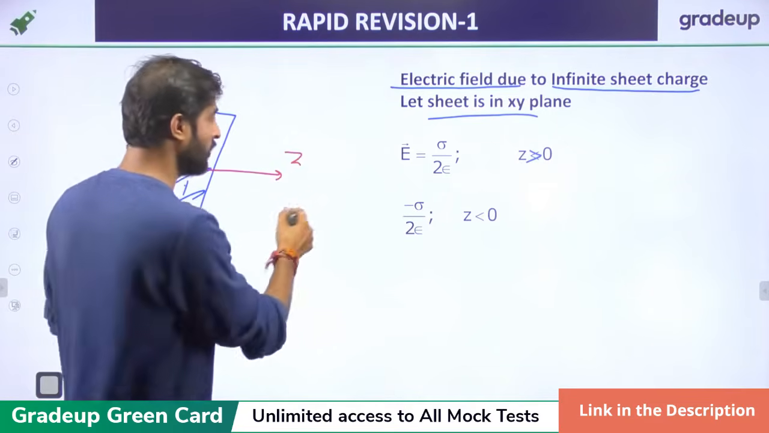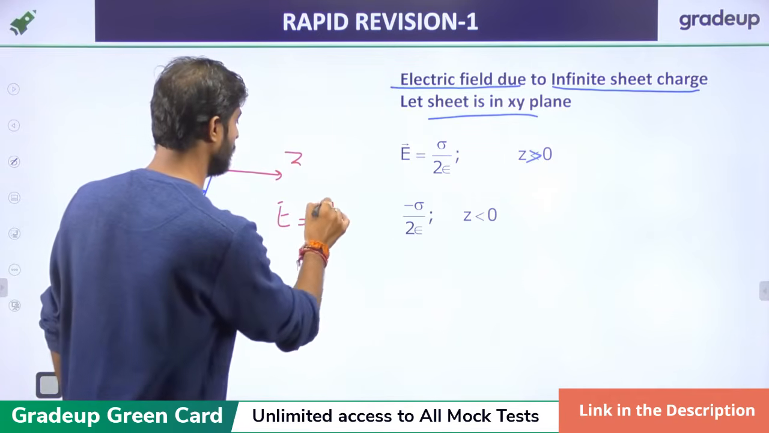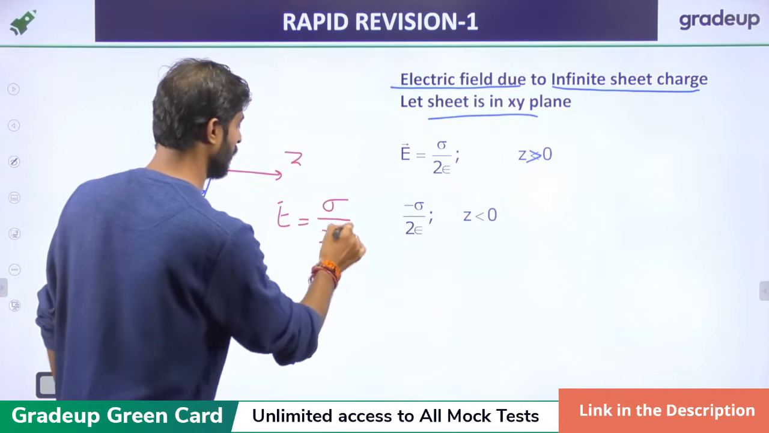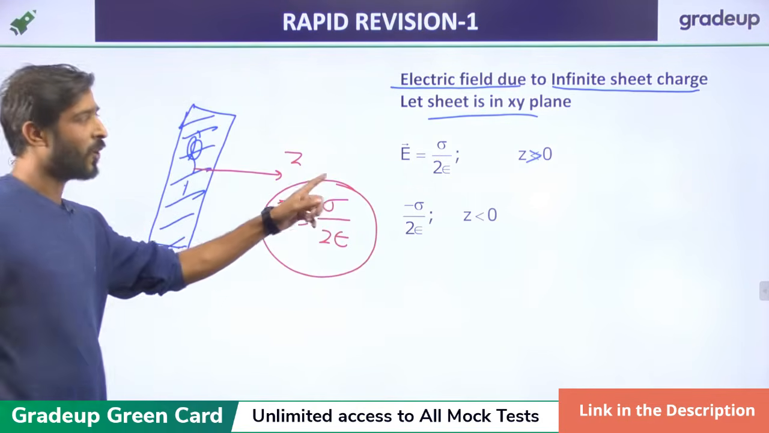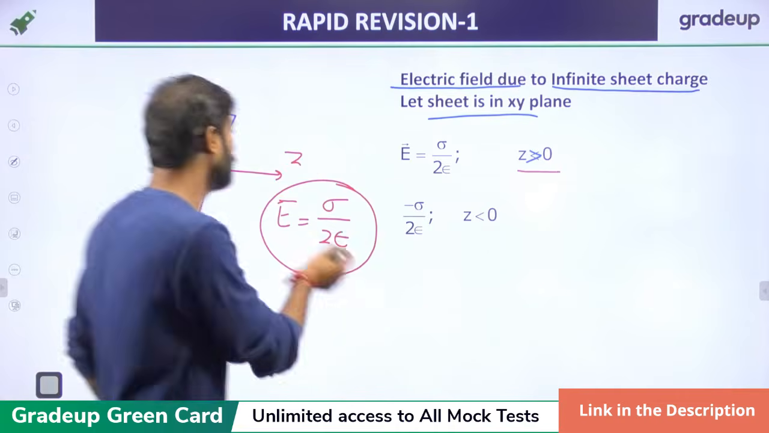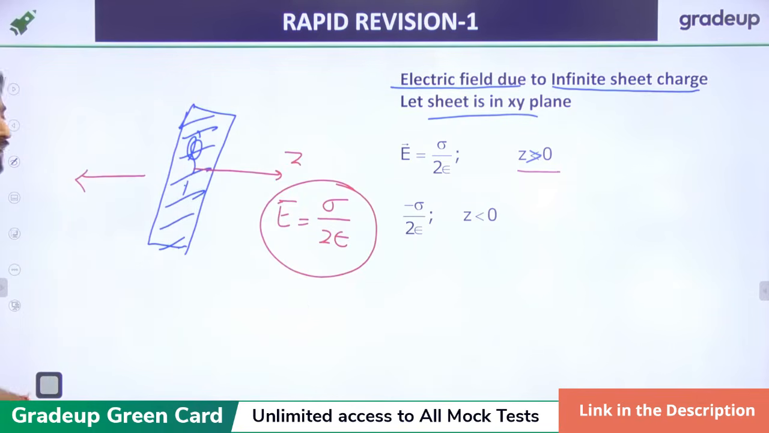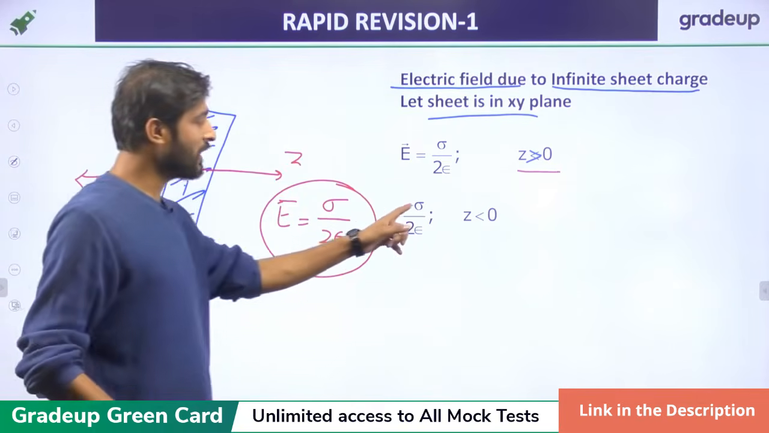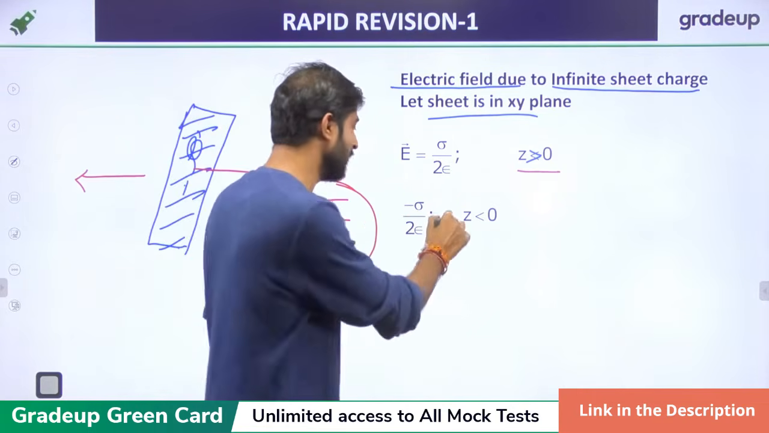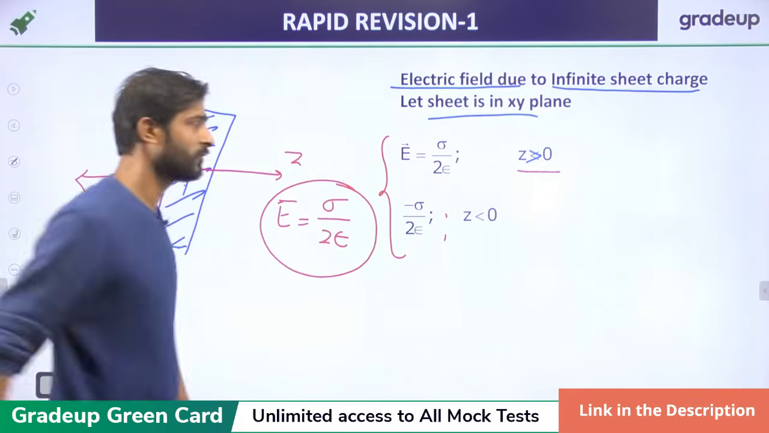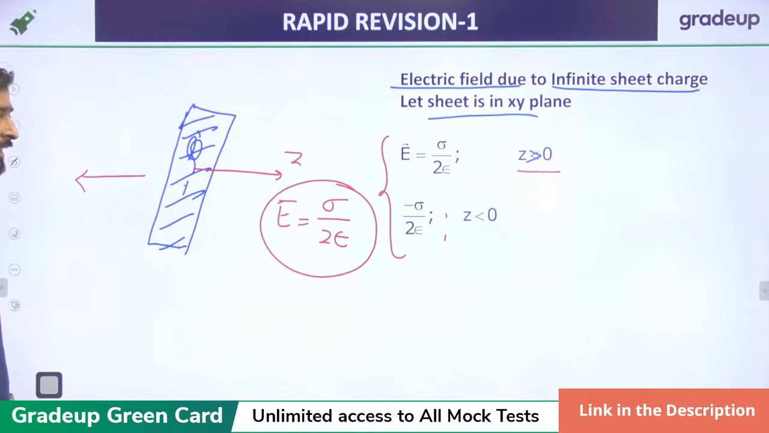What is the value of E in the Z direction? It will be sigma upon 2 epsilon, positive in the Z direction. If you go in the minus Z direction, it becomes minus sigma upon 2 epsilon, that is, when Z is less than 0. Just remember these two things, which are very useful for the GATE examination.